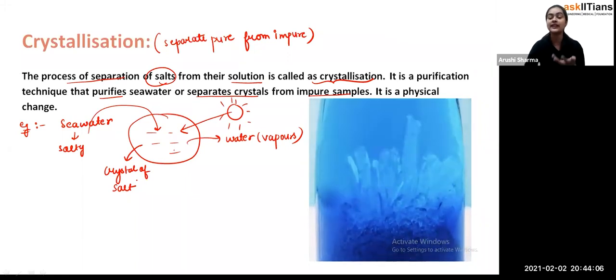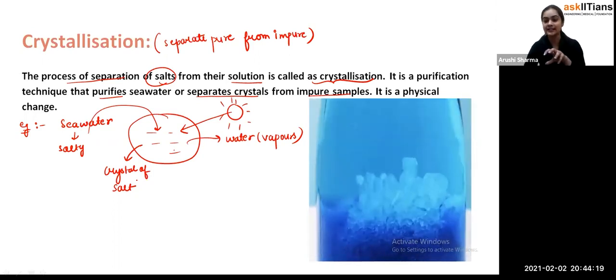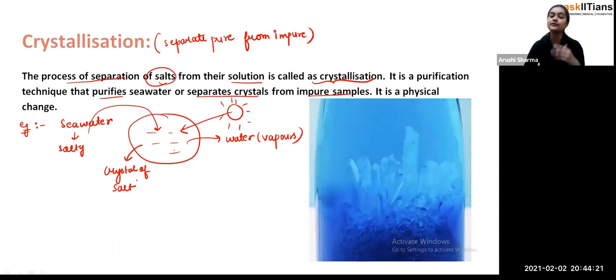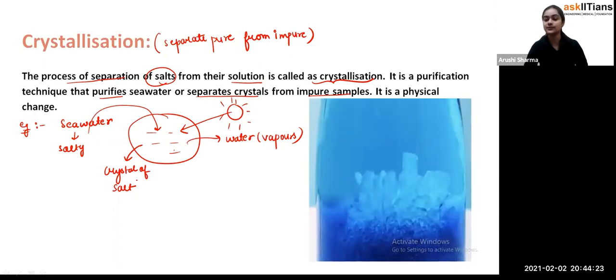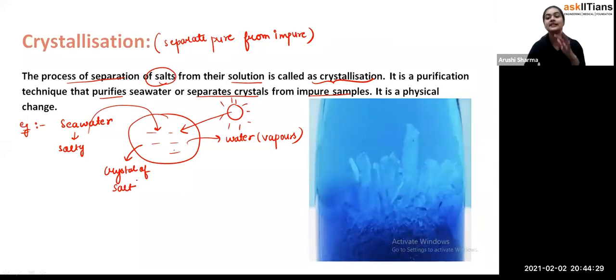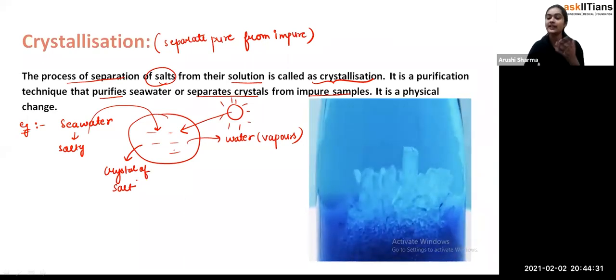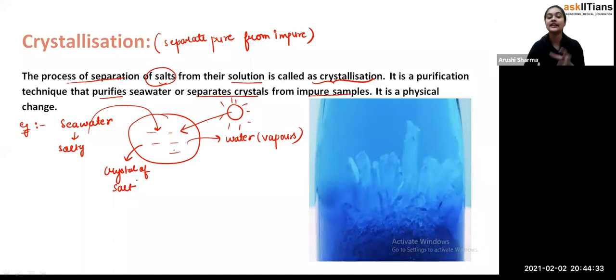So what we'll do is take the impure solution and just cool it. In the cooling, there is the formation of crystals, and the other part, the liquid, we can decant. Even with the help of heating we can also do this. That's how there is the separation of the crystals, and the impurities will be left behind, or you can say the impurities will evaporate into the atmosphere, and that's how we get the crystal.